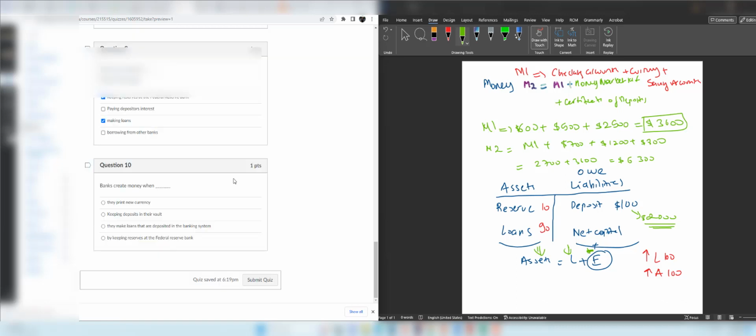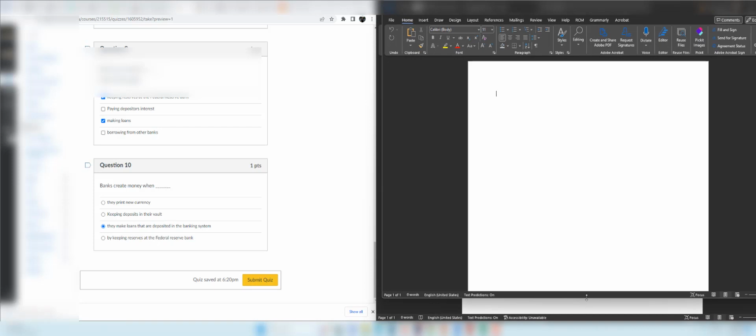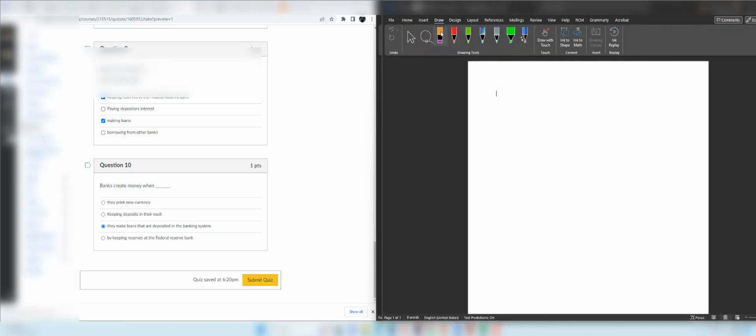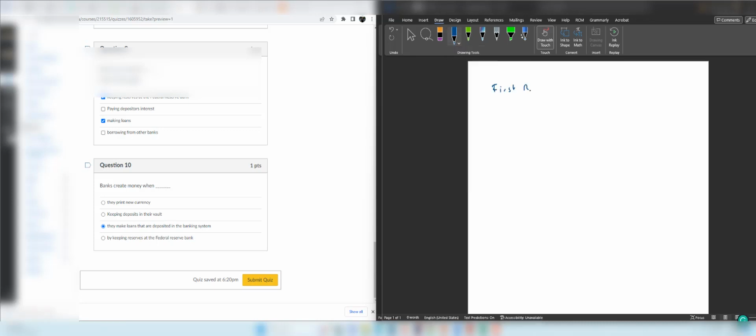And finally, question 10. Banks create money when they make loans that are deposited in the banking system. This part is explained very well in your textbook, but I want to quickly explain it here as well. So how do banks create money? Banks create money by making loans. Let's start with a very simple example. We have, let's say, First Bank, and you need to borrow money for your small business, right? And you borrow $10 million from the First Bank.